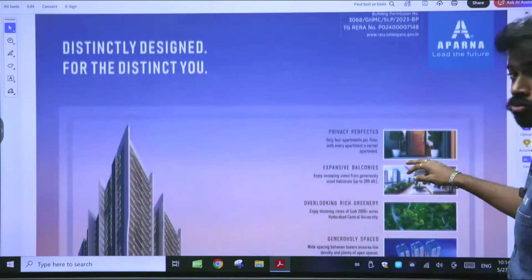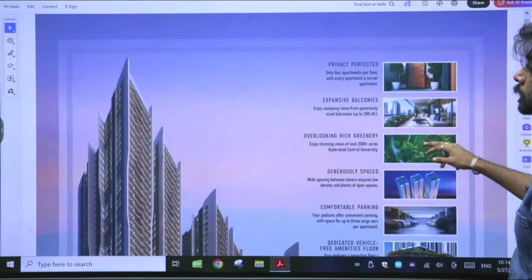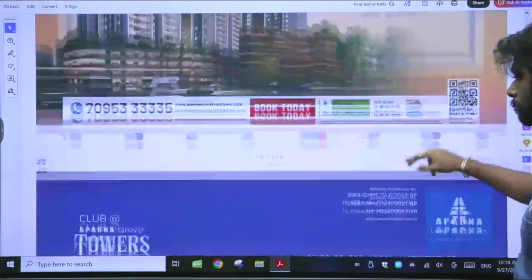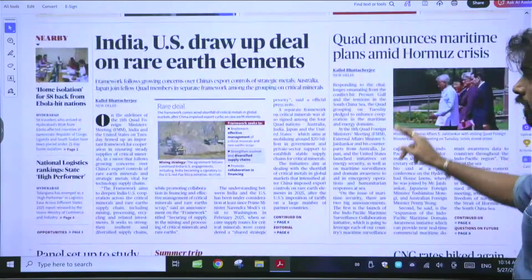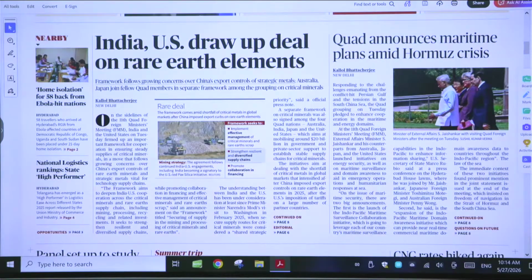We're going to discuss today's newspaper, that is 27th May, and the first one that we are going to discuss is India-US draw up a deal. It's talking about India and US drawing up a deal on the rare earth elements.